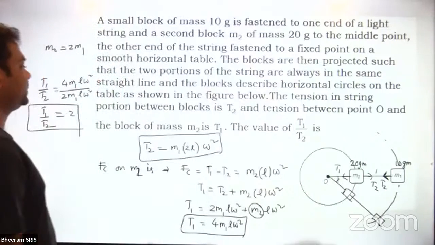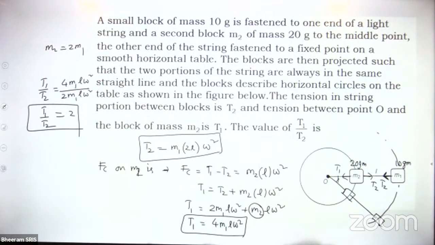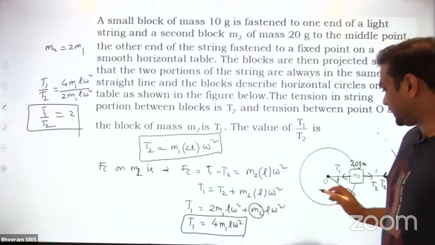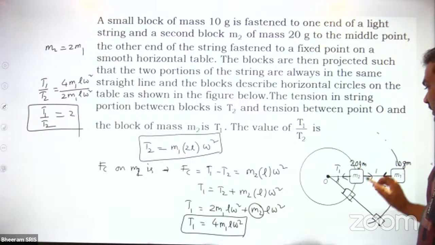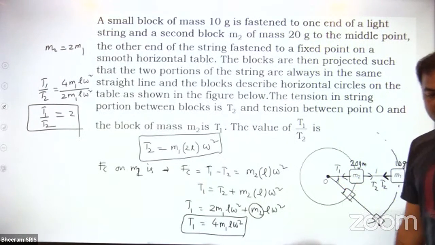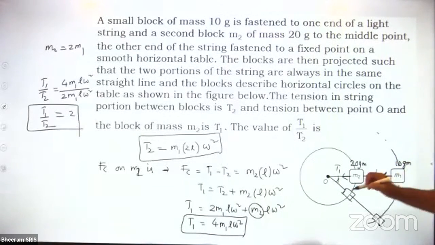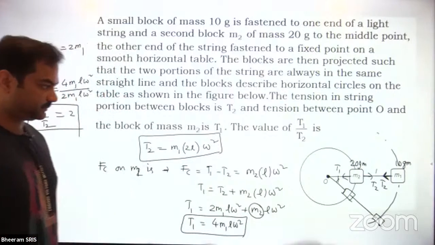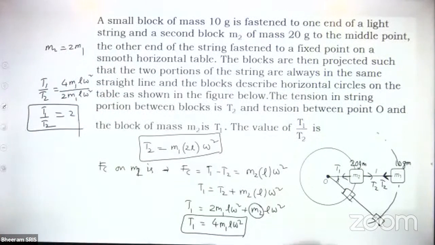Yeah, finished this part. So the ratio will get 2. Centripetal force idea only, but here this is an important idea, M2. On M2 the centripetal force is T1 minus T2. This is an important idea. So if you leave the T2, then your answer will change. You have to consider T2 also, because T2 is the force acting on M2.